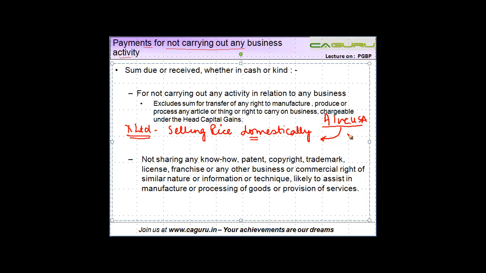Now, the business of A would have been terribly affected if X also continued to sell the rice domestically. Why? Because then X would have become a competitor of A. So A said, okay, I'll buy out this business from you, but the condition is that you will not do this business activity in India anymore.